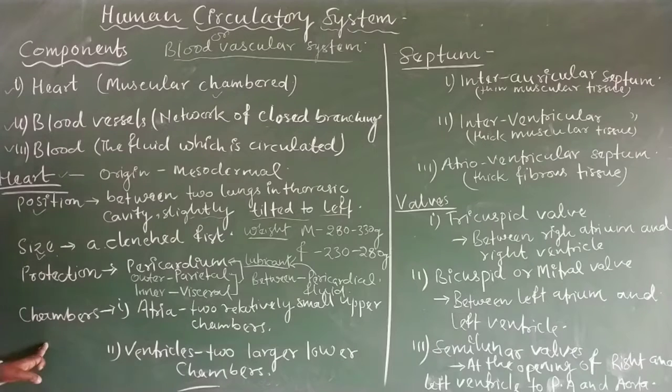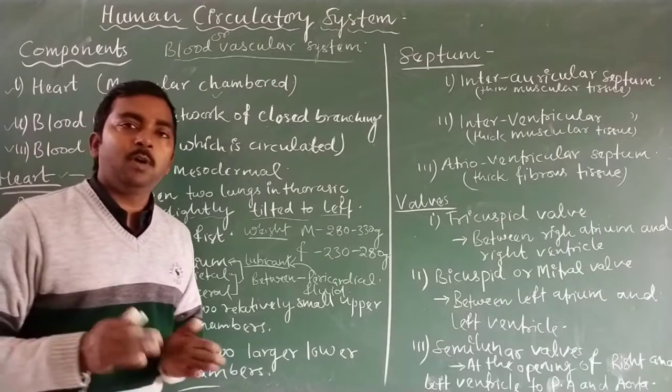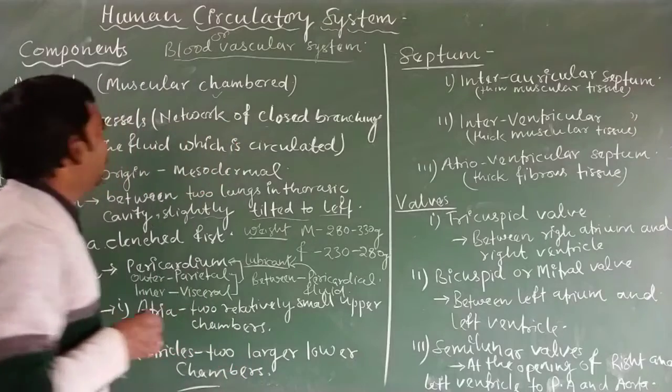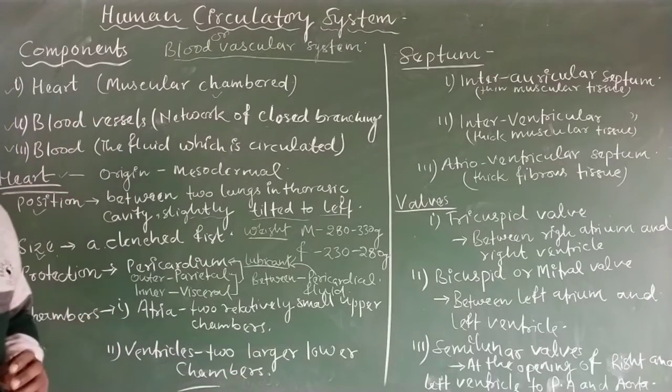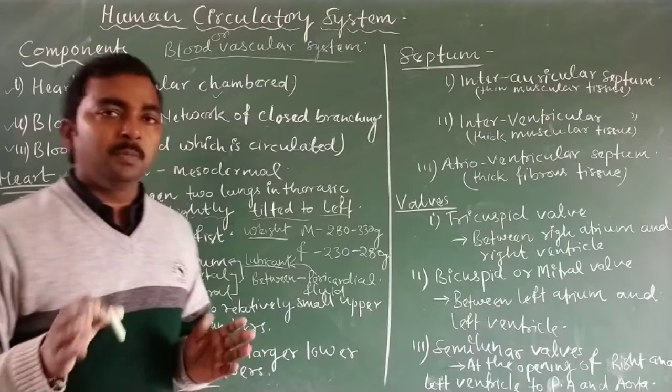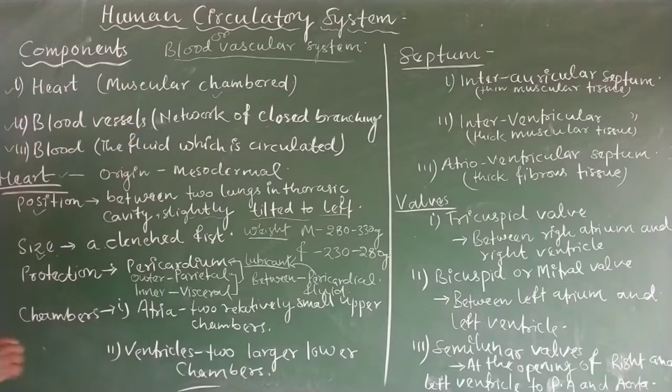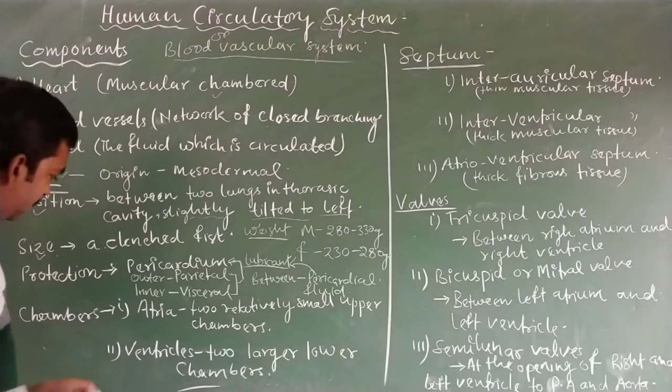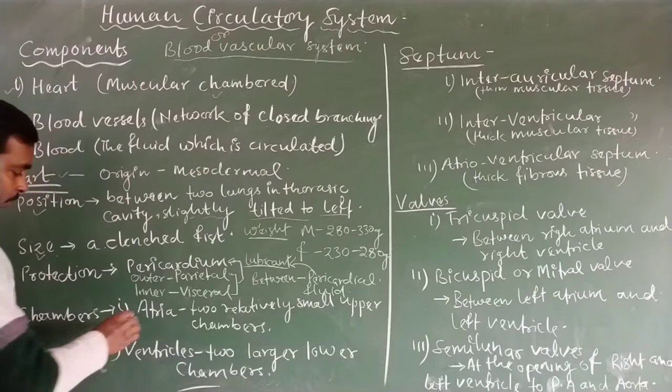Now the chambers. What are the chambers of the heart? In the human body the heart consists of four complete chambers.